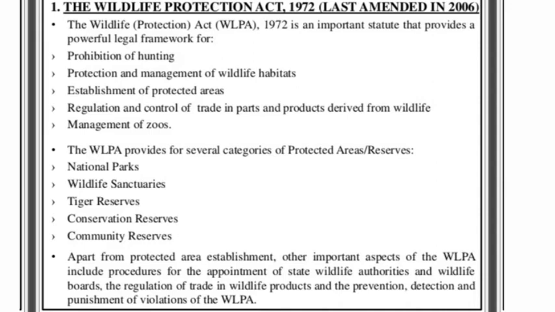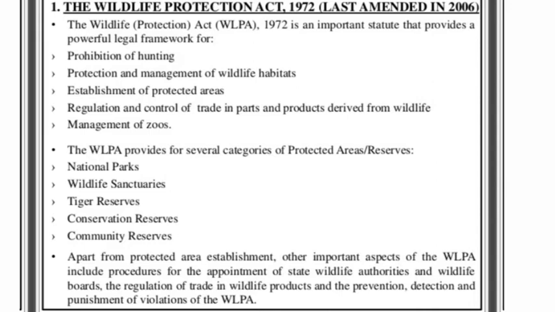The Wildlife Protection Act 1972 is a very important statute that provides a powerful legal framework for prohibition of hunting, protection and management of wildlife habitats, establishment of protected areas, regulation and control of trade in parts and products derived from wildlife, and maintaining zoos. It also provides for several categories of protected areas and reserves like national parks, wildlife sanctuaries, tiger reserves, conservation reserves, and community reserves.